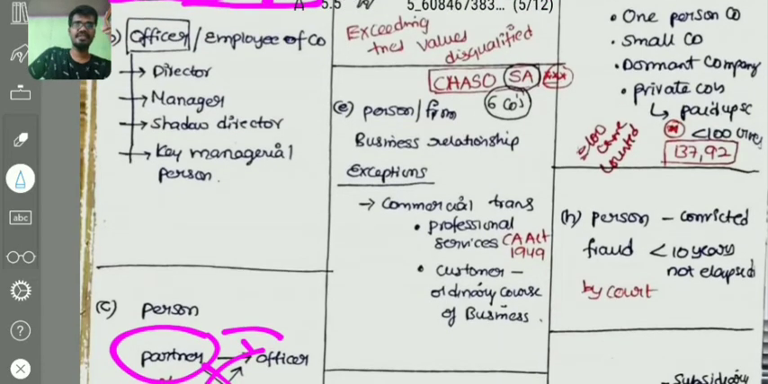There is an exception to the business relationship point. Business relationship means a commercial transaction. If the commercial transaction is in the nature of a professional service as permitted by the Chartered Accountants Act 1949, it is allowed.